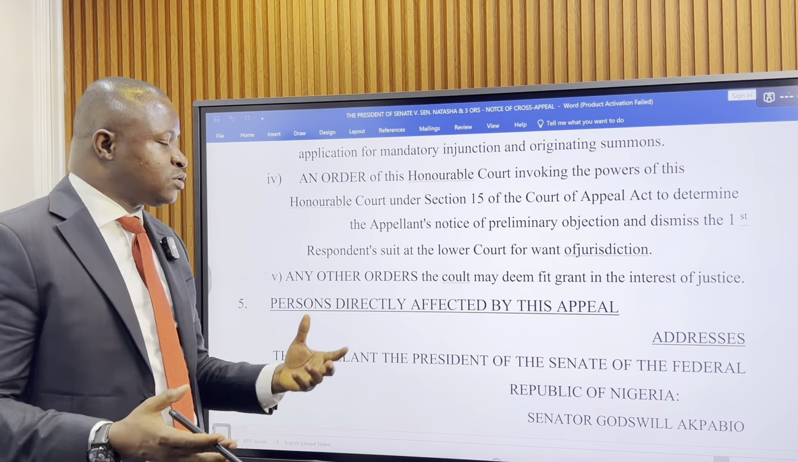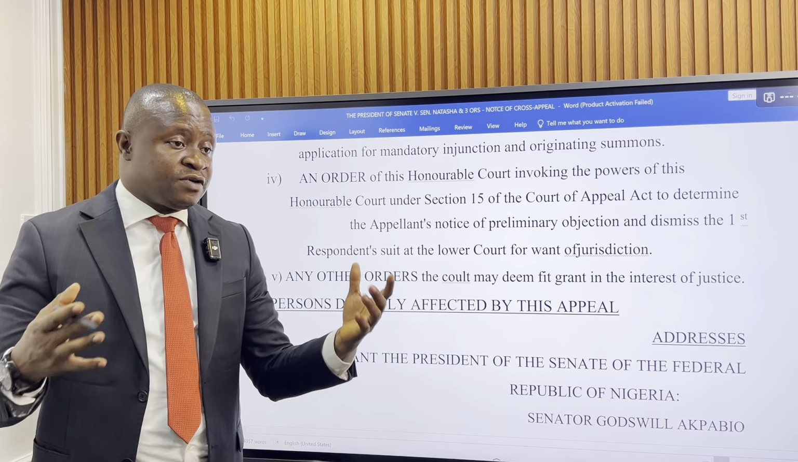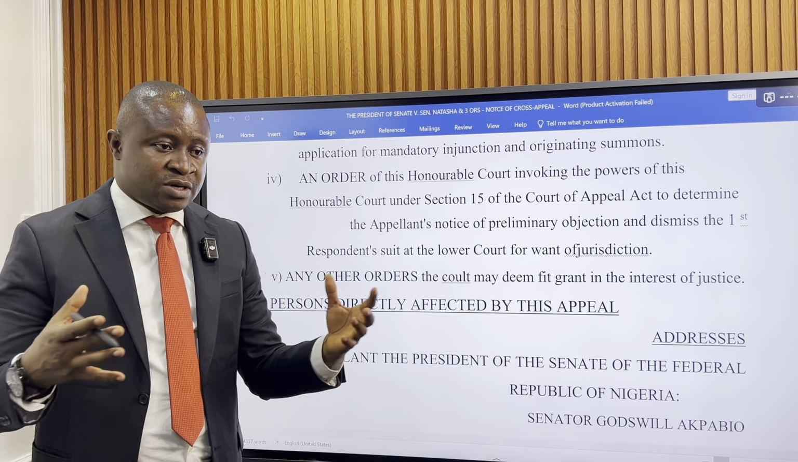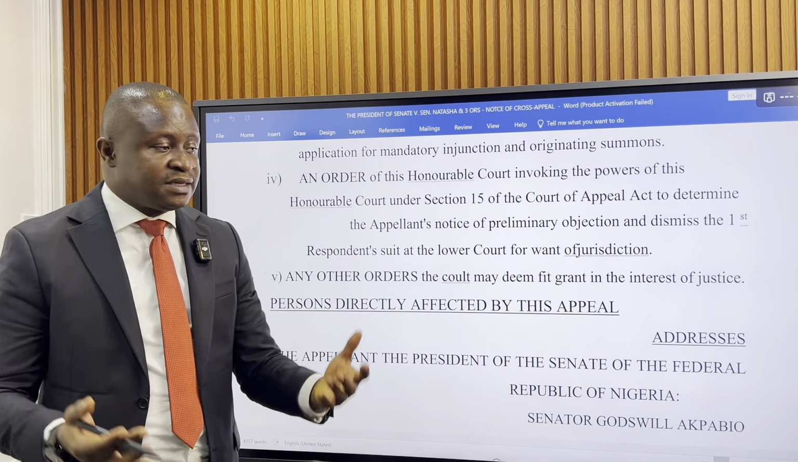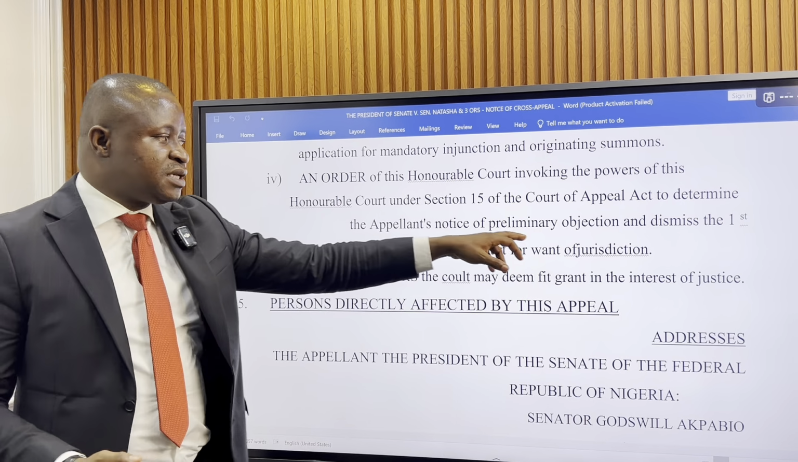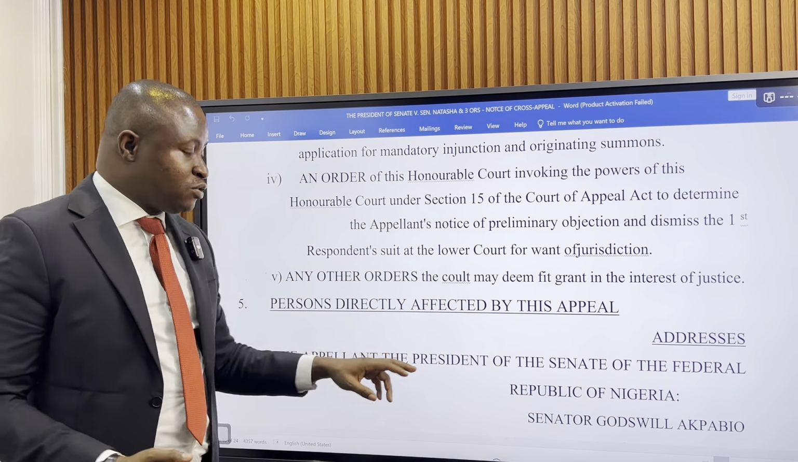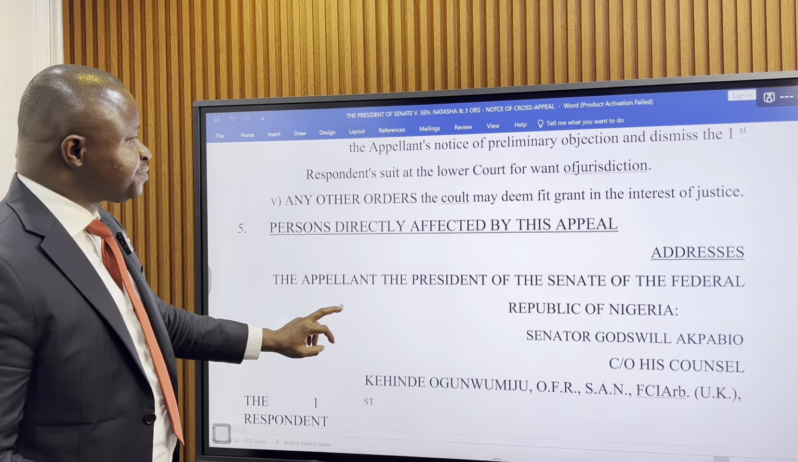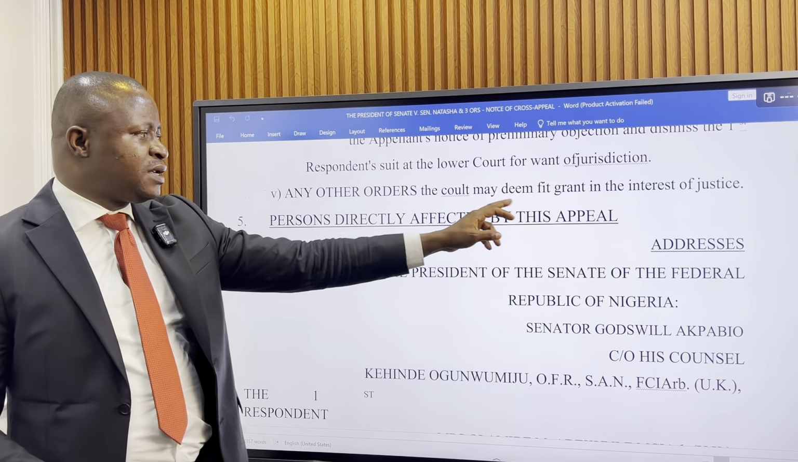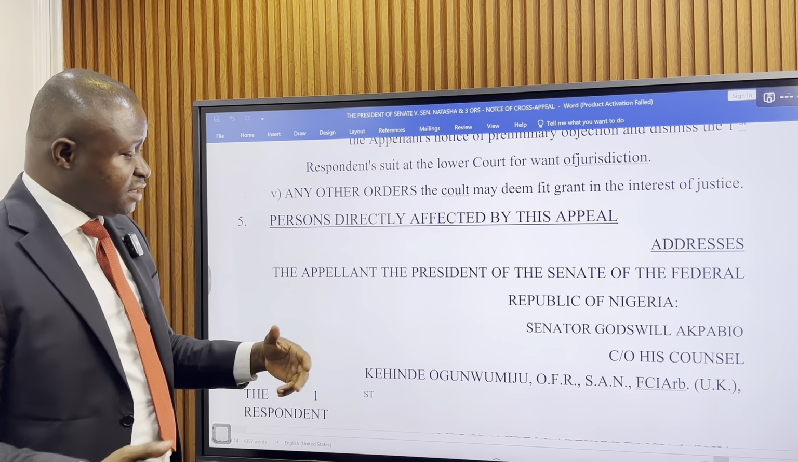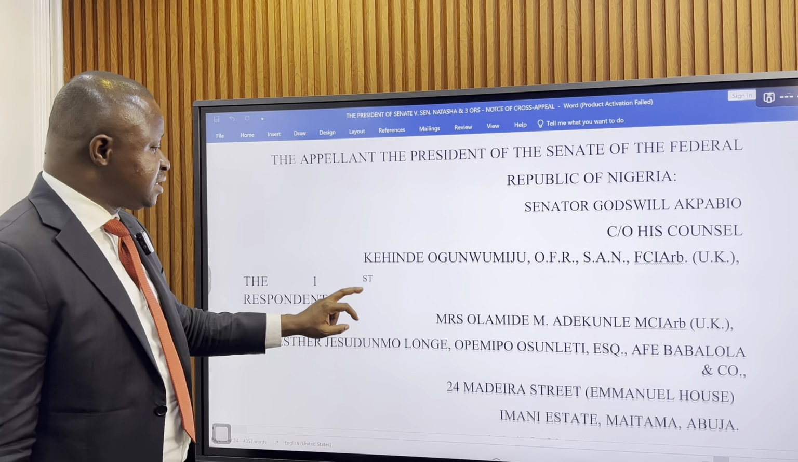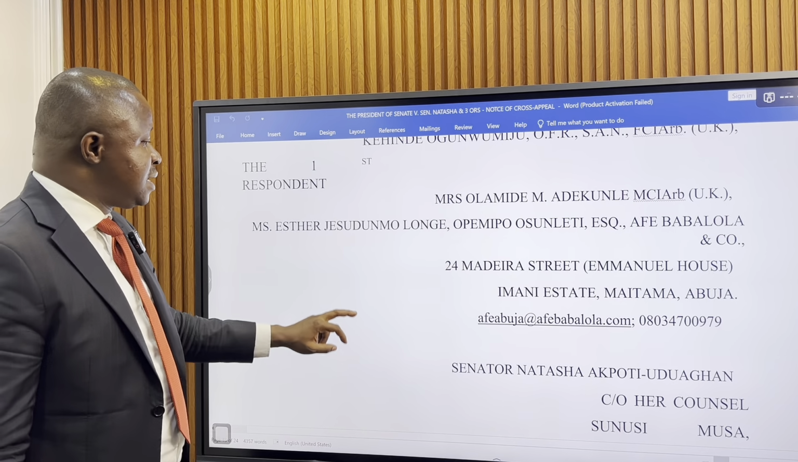an order of the court invoking the powers of the Honorable Court in Section 15. Section 15 of the Court of Appeal allows the Court of Appeal to sit like a trial court, review the evidence, and then decide, especially the preliminary objection that was dismissed by the trial court. And that is all. They have asked for any other order that this court may deem fit in the justice of this case. So that is all that the Senate has filed against Senator Natasha Akpoti Uduaghan.